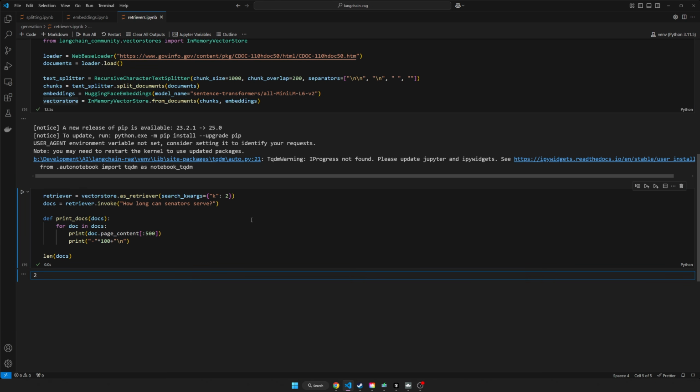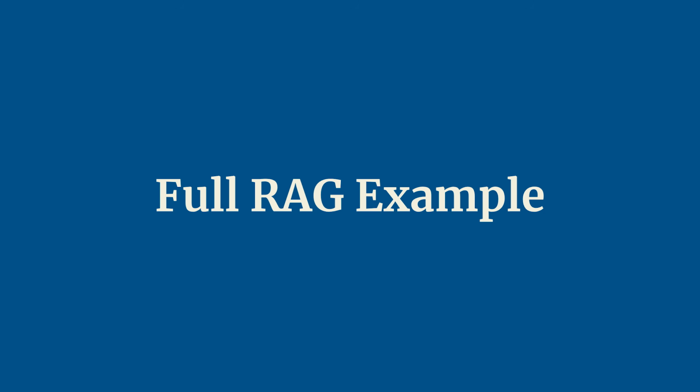Alright, so that's a basic introduction to retrievers. Now you guys know how to get relevant documents using retrievers. In the next episode, we're going to see how we can use those documents to finish the generation pipeline and generate a response from a large language model.